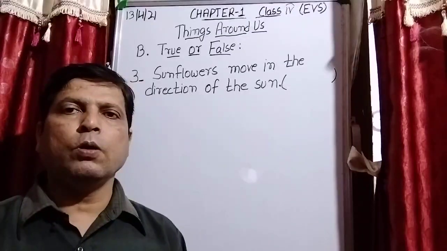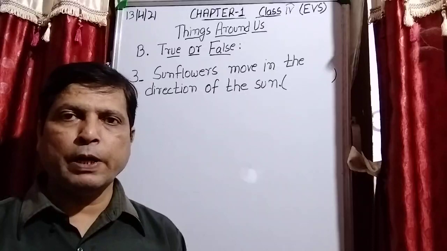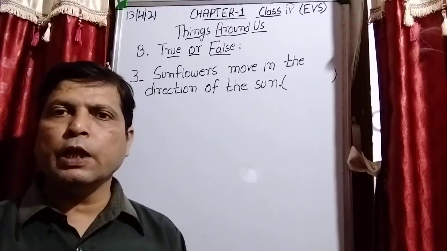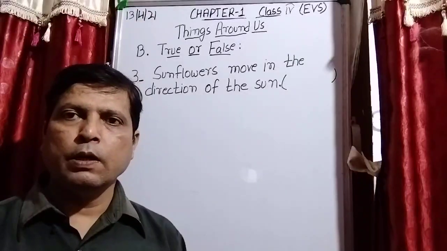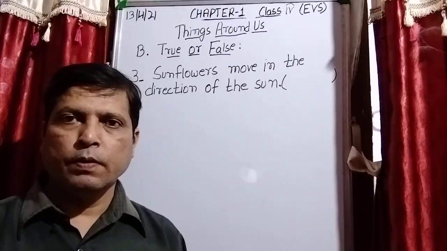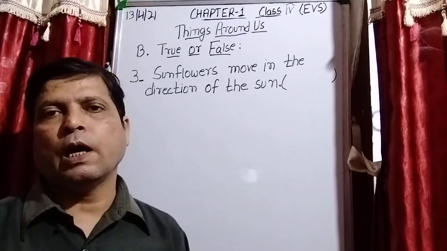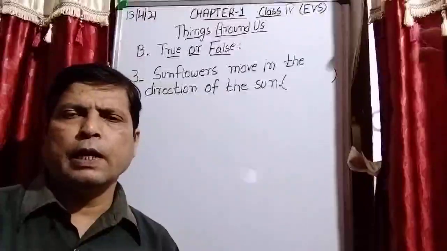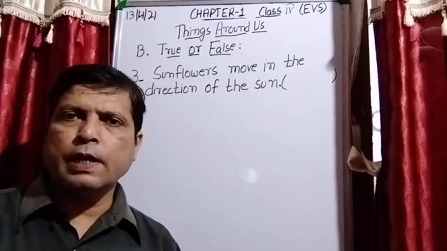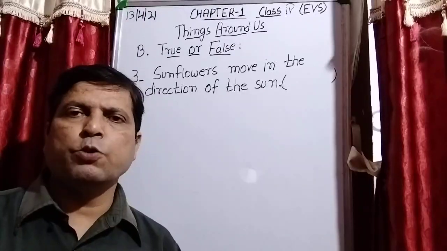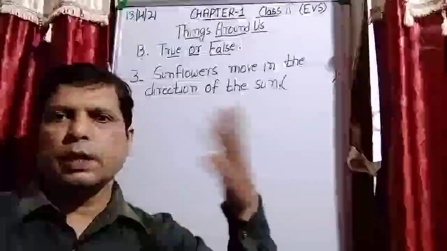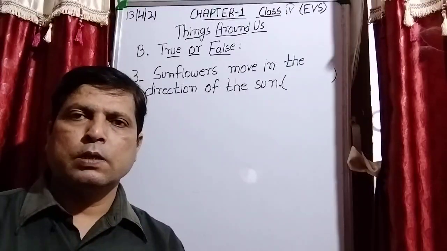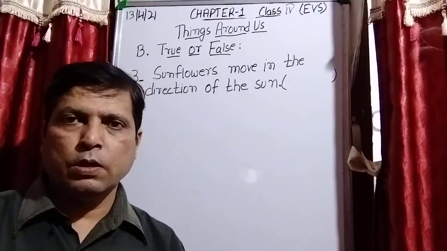plants cannot move from one place to another like animals and human beings, but they also show movement. Is it clear? For example, sunflower leaves move towards the sunlight. Okay, the growth of plants is towards the sunlight, the sunflower.